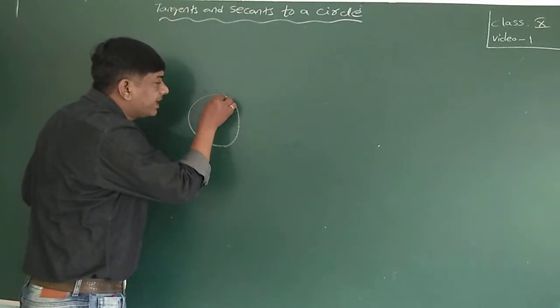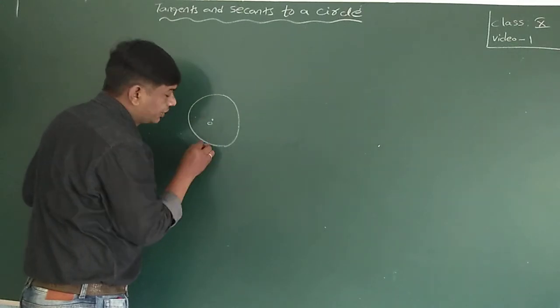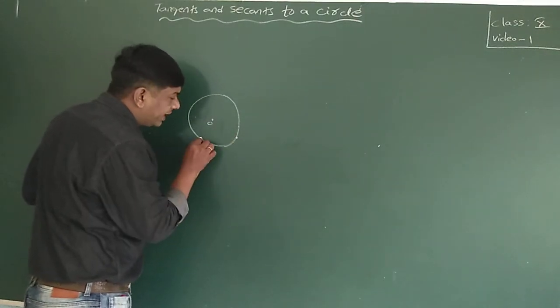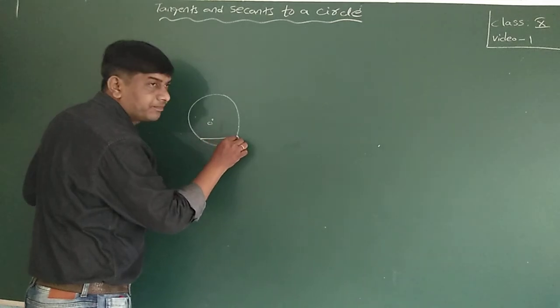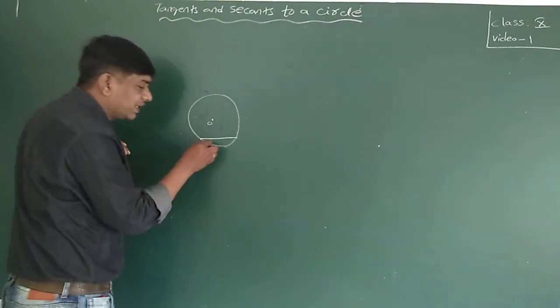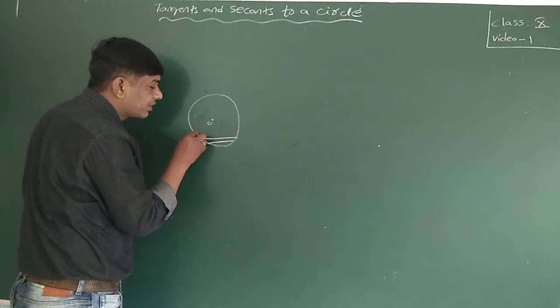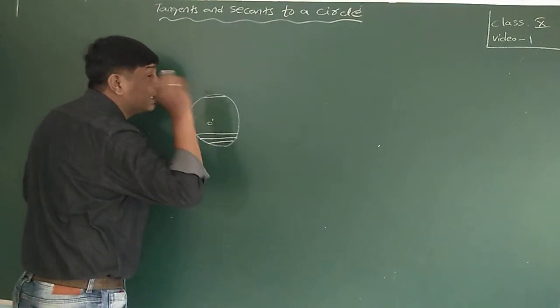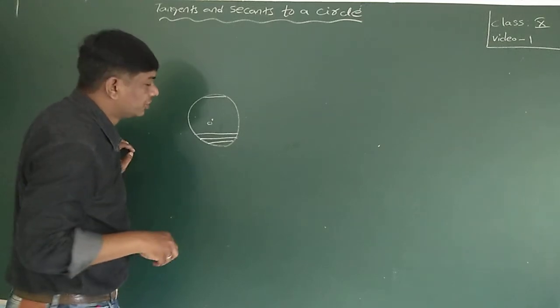This circle is made up of many points. Any 2 points on the circle, join them. Not only this one, you can join here also, you can join here also. Any 2 points on the circle, I am asking you to join.